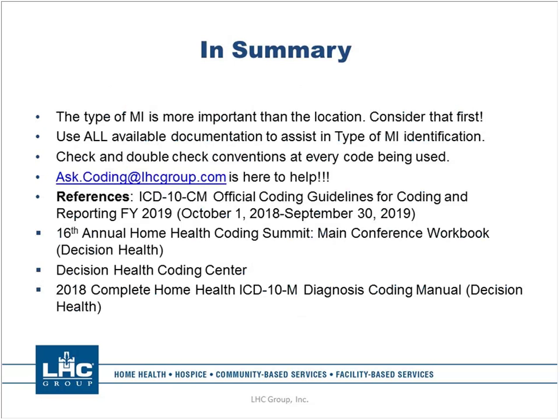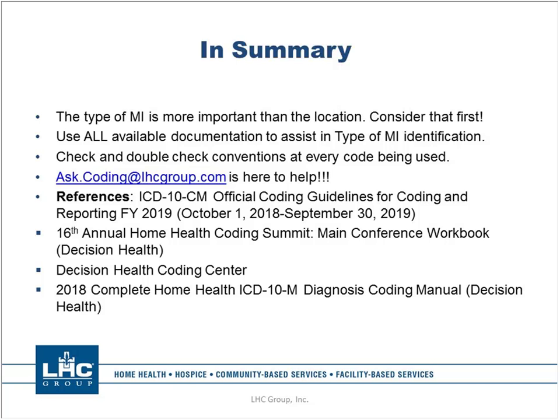Make sure you're not coding anything that the physician has not said or does not have in documentation that can validate your codes. So a couple of things to remember. The type of MI is more important than where it is. So consider that first before anything else.